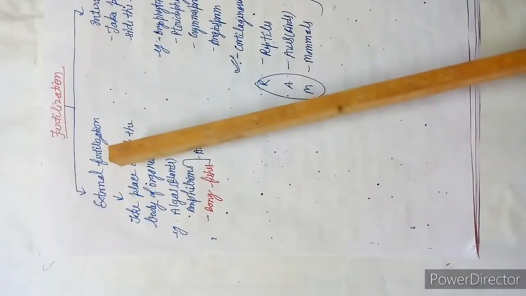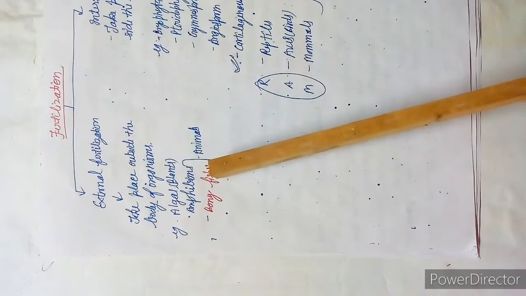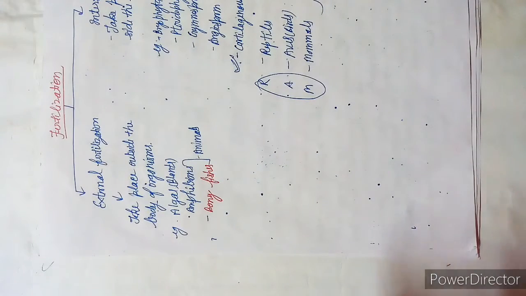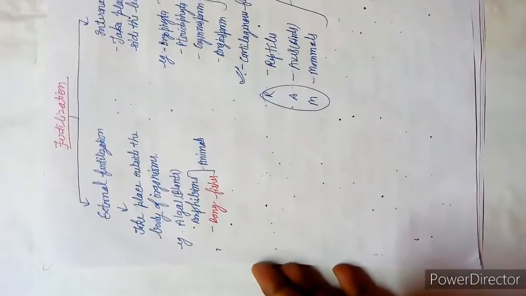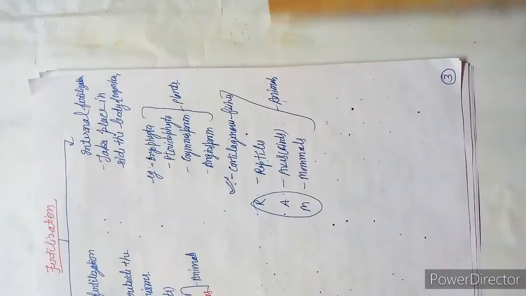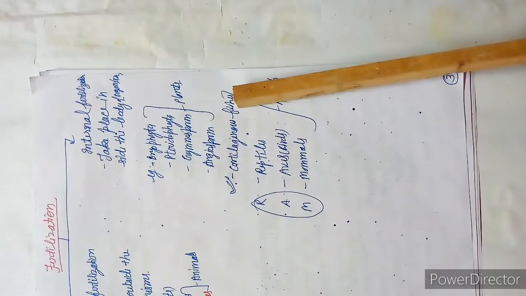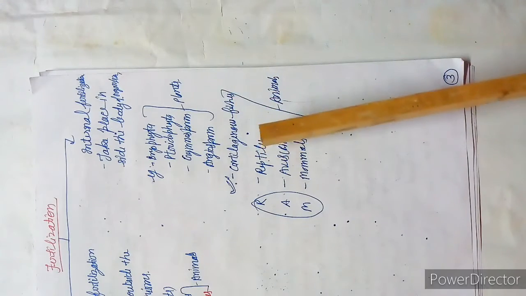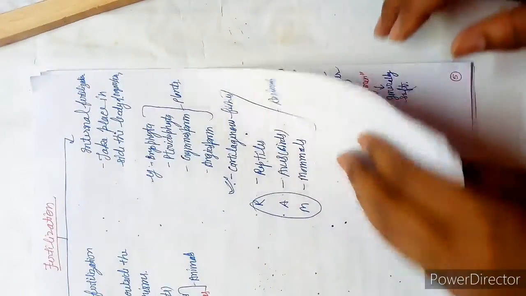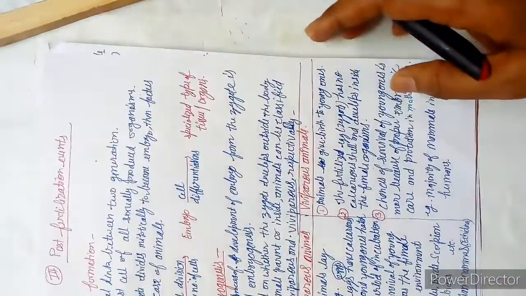See, I have written bony fishes in the case of external because they don't have any copulatory organ. Examples of bony fishes are rohu, katla, hilsa. But here, examples are the coronation shark, shark, and torpedo. These are the examples of cartilaginous fishes. So coming back to the next topic, that is zygote formation.